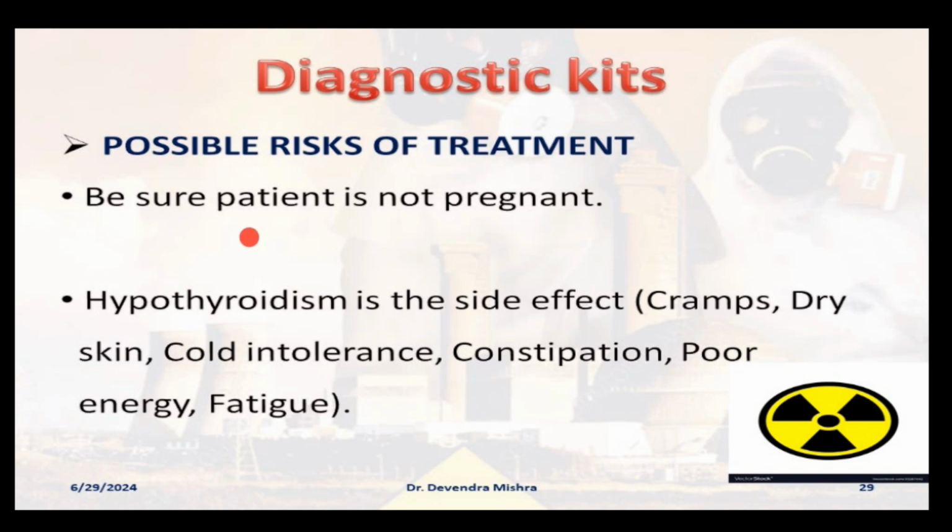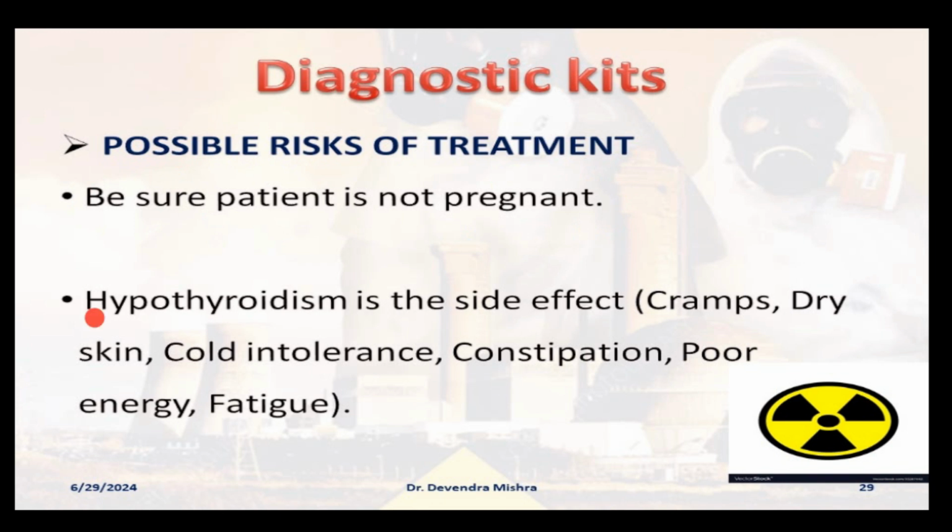First of all, the person taking iodine 131, if it is a lady, must not be pregnant. During pregnancy, we cannot use these drugs. It can cause damage to the fetus, and the newborn baby will definitely have some defect. So these medicines cannot be taken by pregnant ladies.